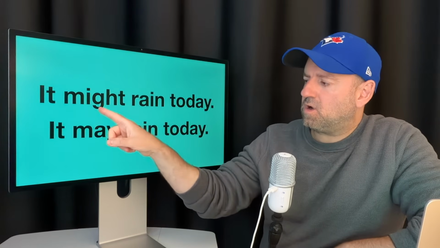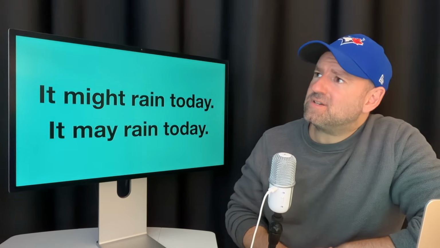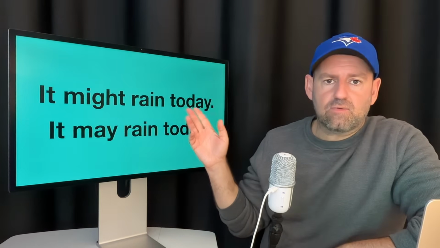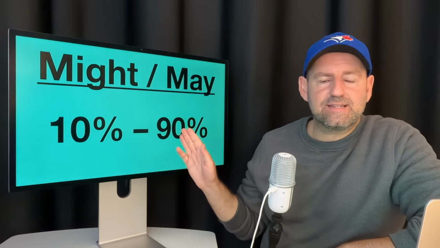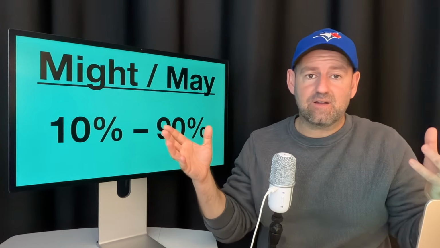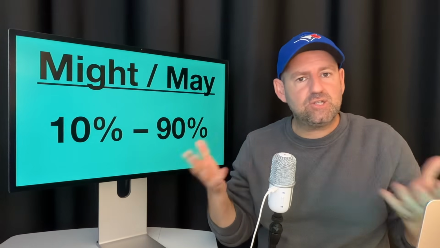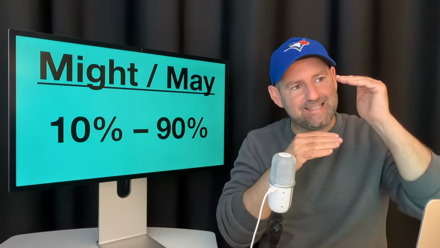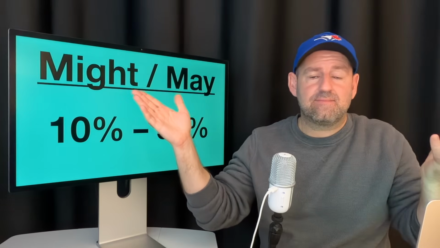This word is much more common than this word. Okay, it might rain today. Yeah, it looks like it might rain today. Okay, so here, if you say it might rain, we're talking about maybe 10% to 90% certainty. So it's a wide range of certainty here. That's why this is such a common word, because we're in situations every day where we don't want to try to think about the exact probability of something. So we just say might, okay?